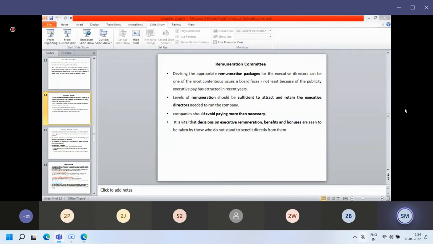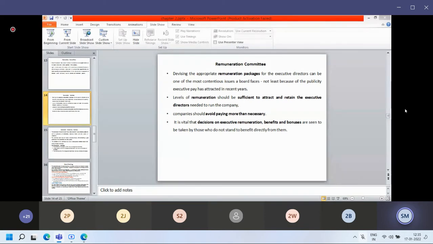But he is following the norms and regulations given by the board of directors or maybe the remuneration committee. The remuneration committee contains directors from the particular board of directors. Three to four members are there. They have formed the remuneration committee and they are setting how much remuneration can be given to the board of directors, as well as the CEO, the chairman, the general manager, the functional manager, the senior manager, HOD, everything can be set by the particular committee.